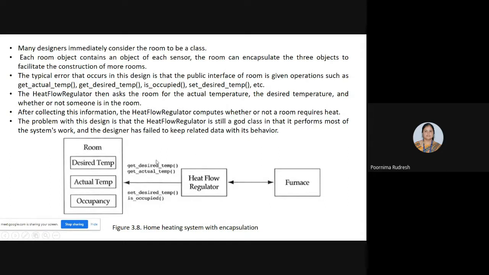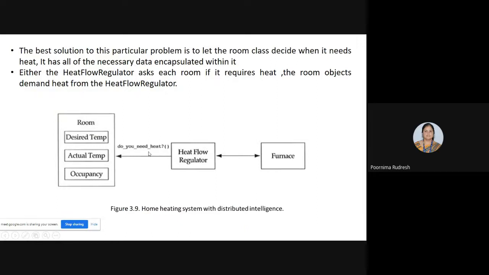Why? It gets the information from the room about the actual temperature, desired temperature, and the occupancy, then it performs the computations. The heat flow regulator itself performs the computations, then decides whether the room requires heat or not.